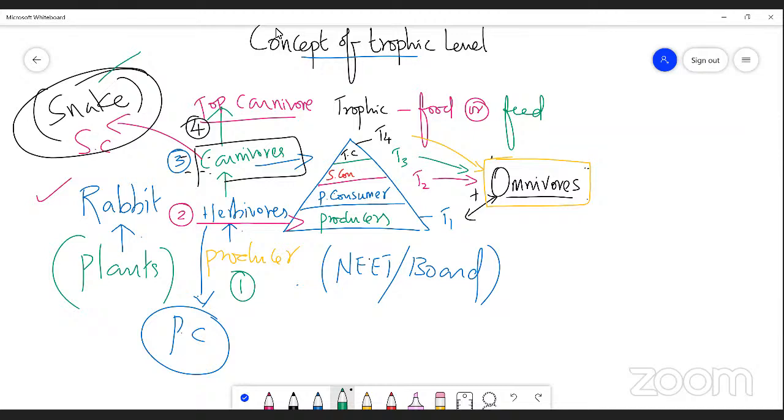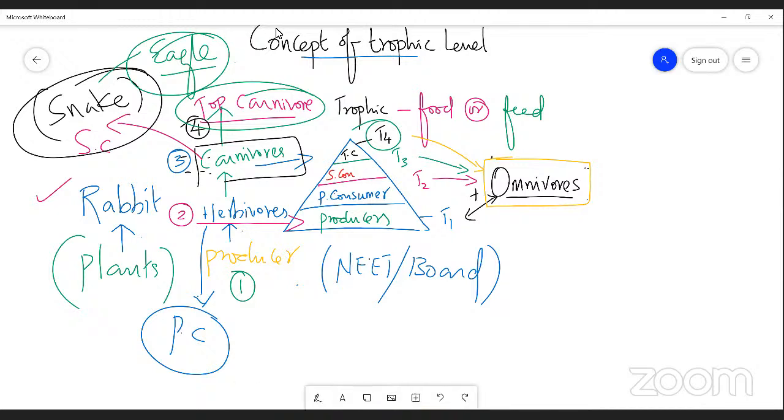For that, I'd like to give an example, eagle. Now just imagine an eagle. What is eagle? Eagle is an example of top carnivorous. Mention the level of trophic structure in which the eagle is placed. T4. Yes, student. Now you can understand.